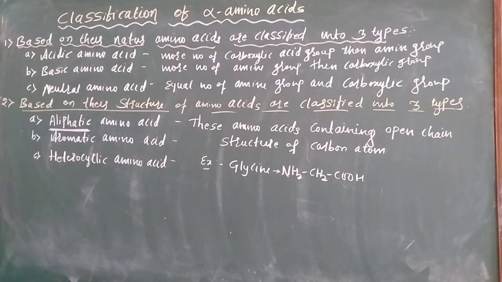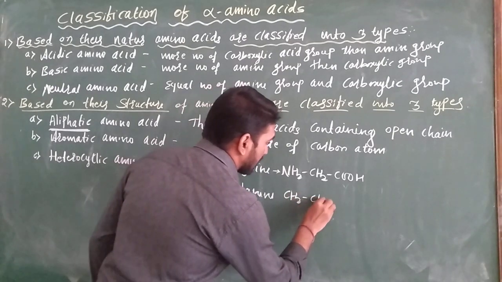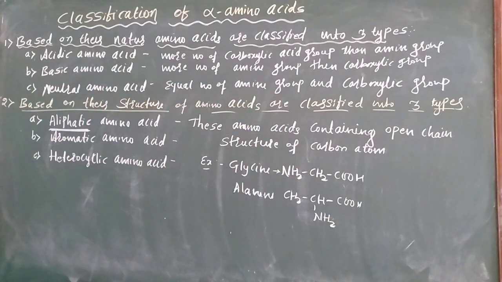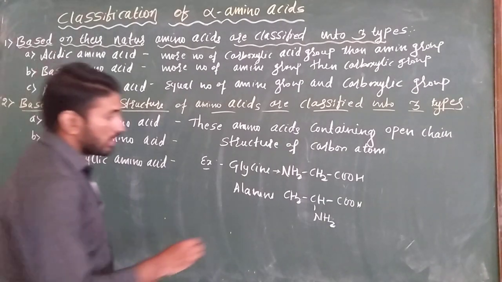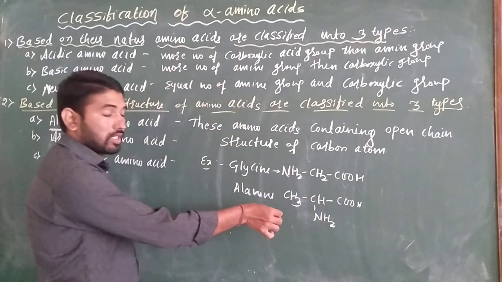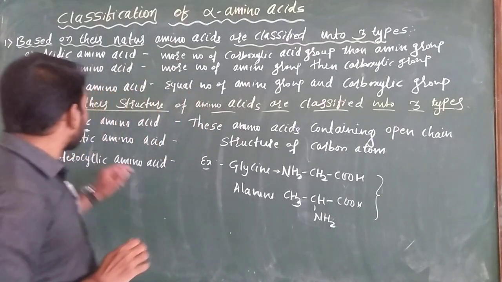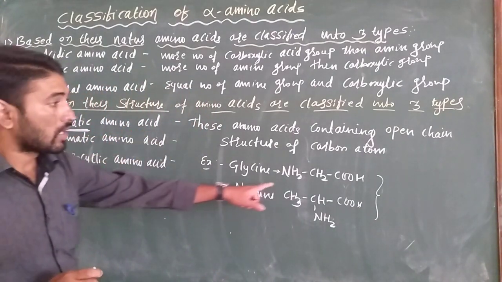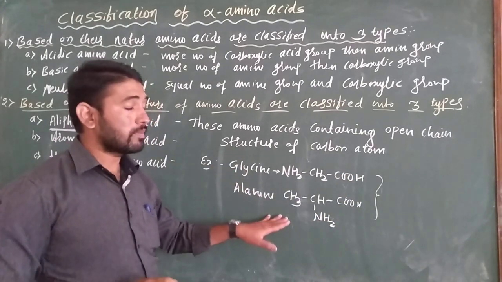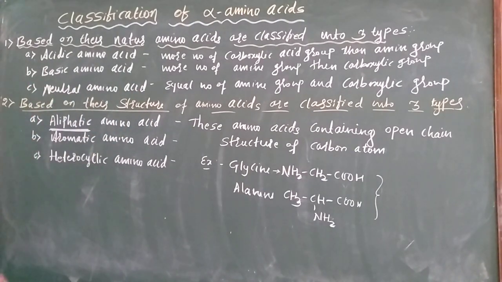And alanine, CH3 CH COOH NH2. These are open chain structures of carbon atoms, that's why both examples belong to the aliphatic amino acids. This is for aliphatic amino acids.